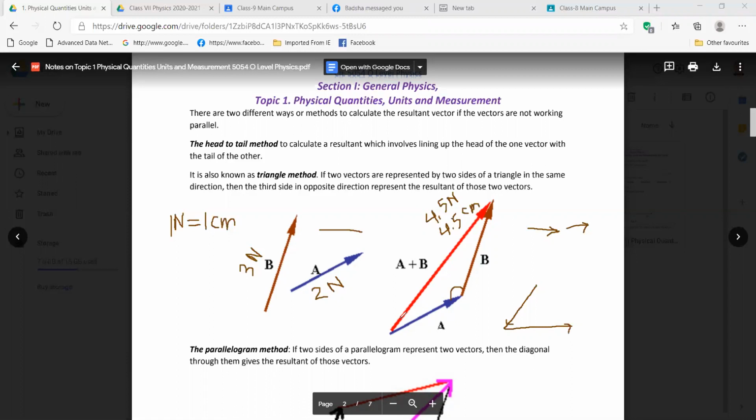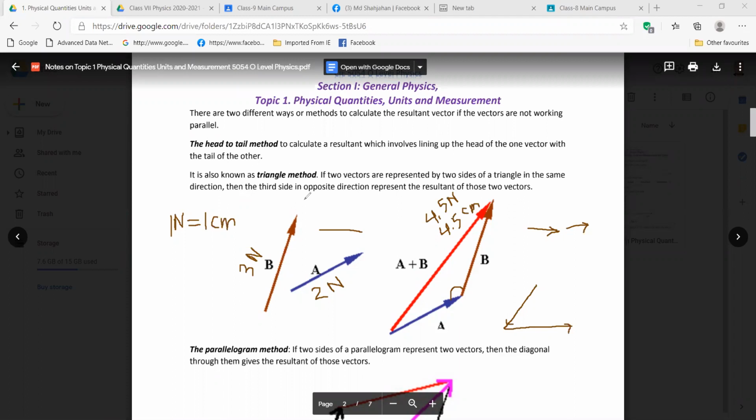Sir, here we are placing A and B parallel to each other. Then we are joining the tail of A to the head of B. We are going to use a scale to measure the length from the tail of A to the head of B, and the answer we get is the resultant. Yes, exactly. And it's written here also.